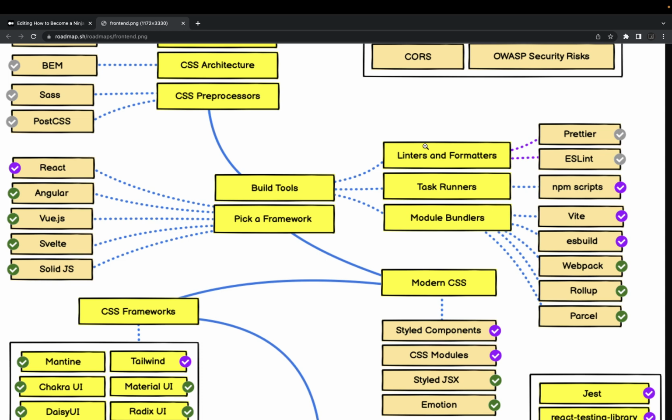We have task runners, like npm scripts does the task executing: npm run dev, npm run build, npm run test, npm run migrations. So you don't need some additional runners. Linters and formatters, we are good with ESLint RC and Prettier RC. We are using these Prettier and ESLint configurations and running npm run lint, adding ESLint and Prettier as a hook with your git commits. So we are executing ESLint and Prettier to format your code before you even raise a commit.